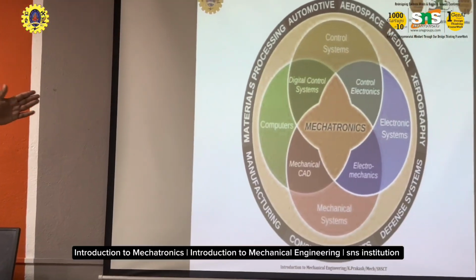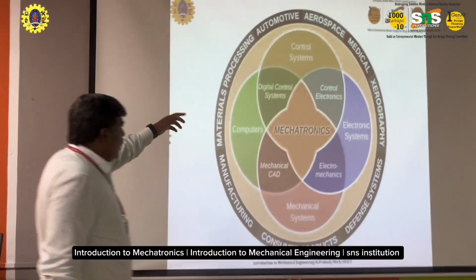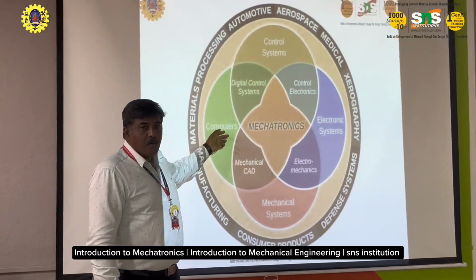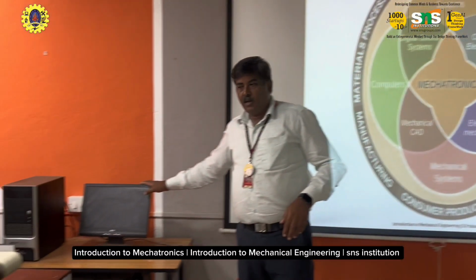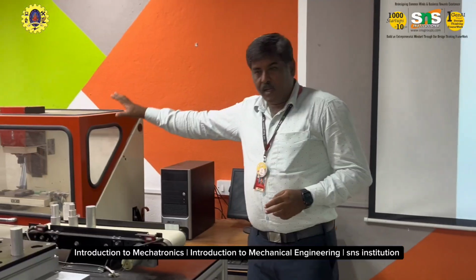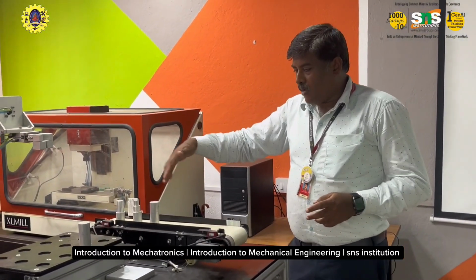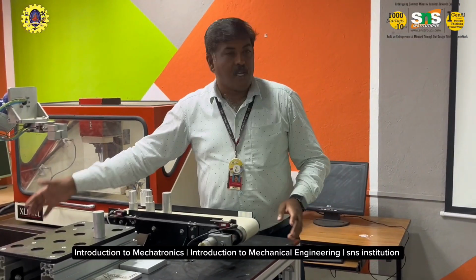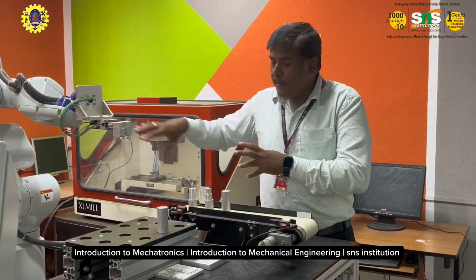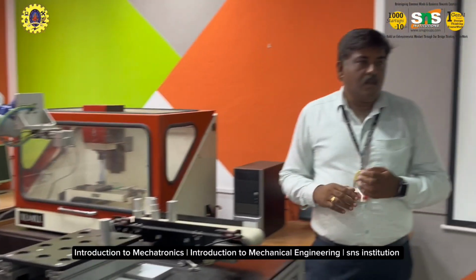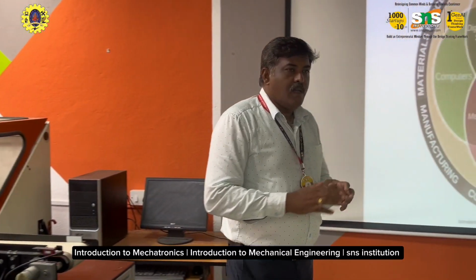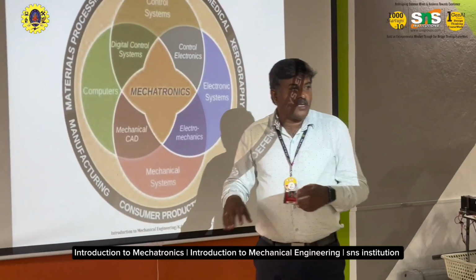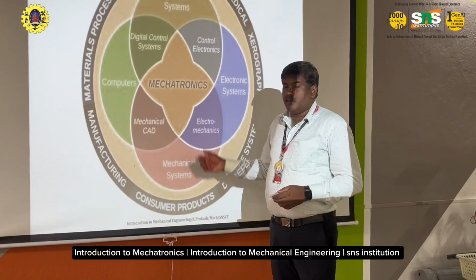Here we have seen control systems, electronic systems, mechanical systems, and computers. We are having the mechanical systems here, and the electronic system. We have sensors and everything, and we have electrical circuits. Everything is combined together to make this system. So what happens is that the manual process is converted into automation. This is the core importance of mechatronics engineering.